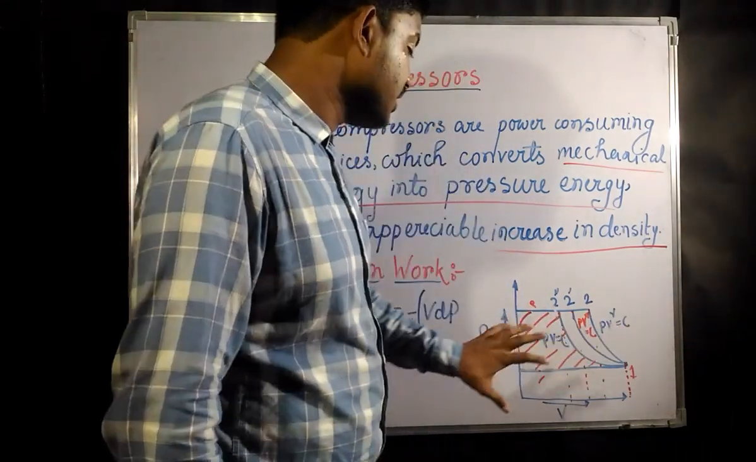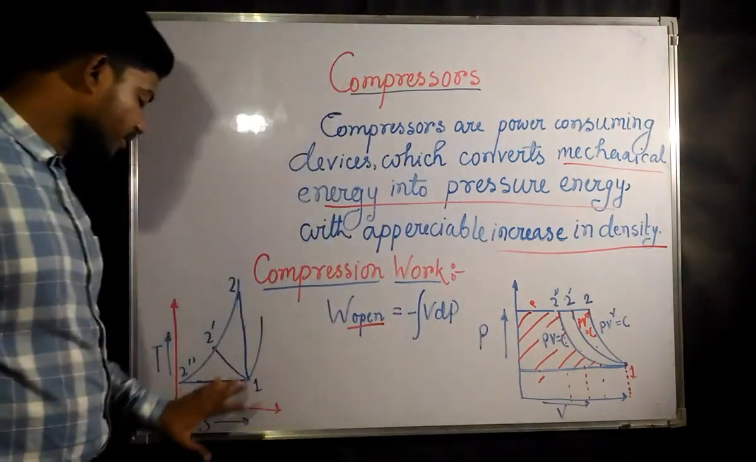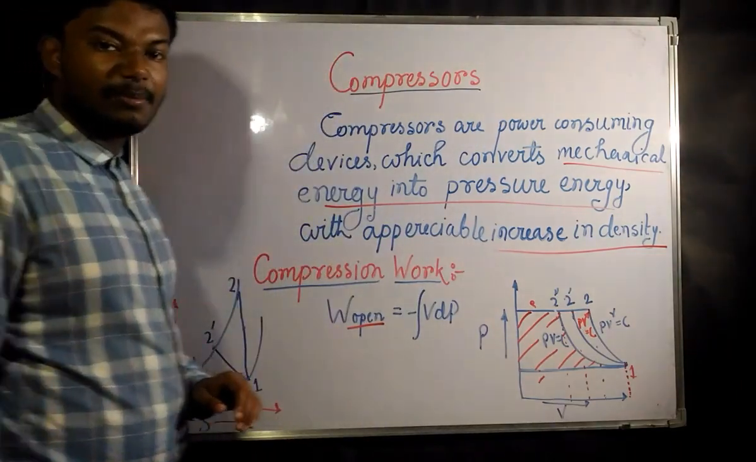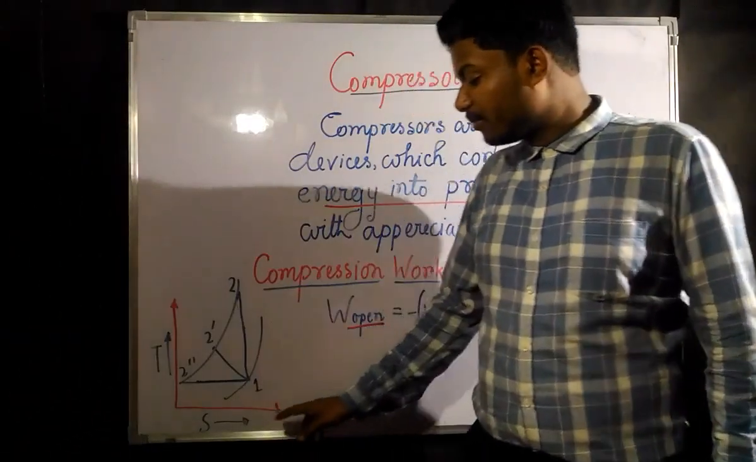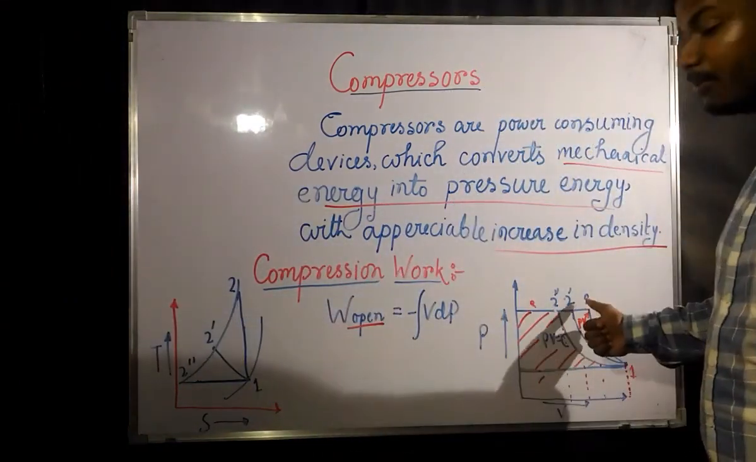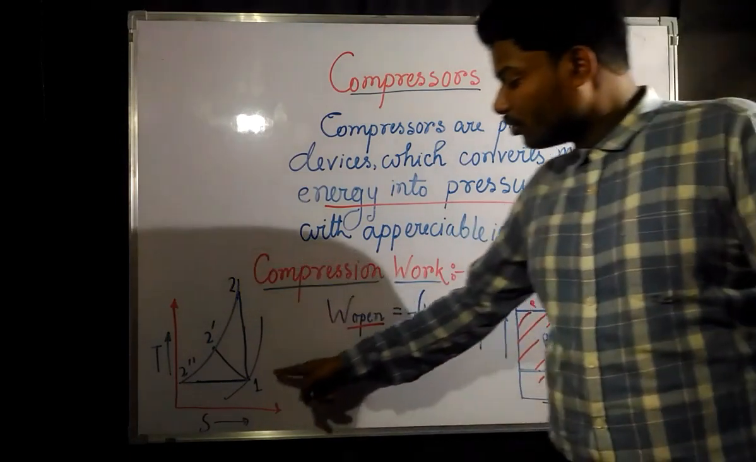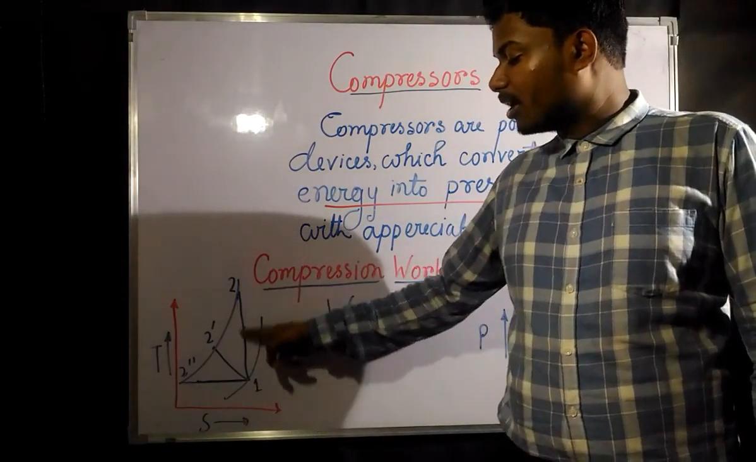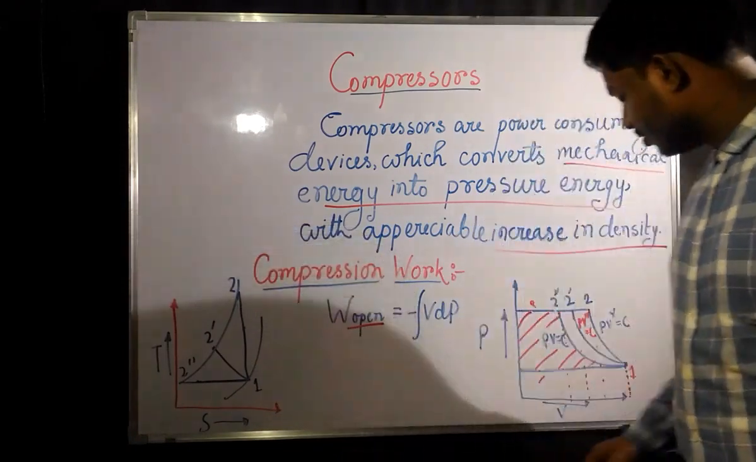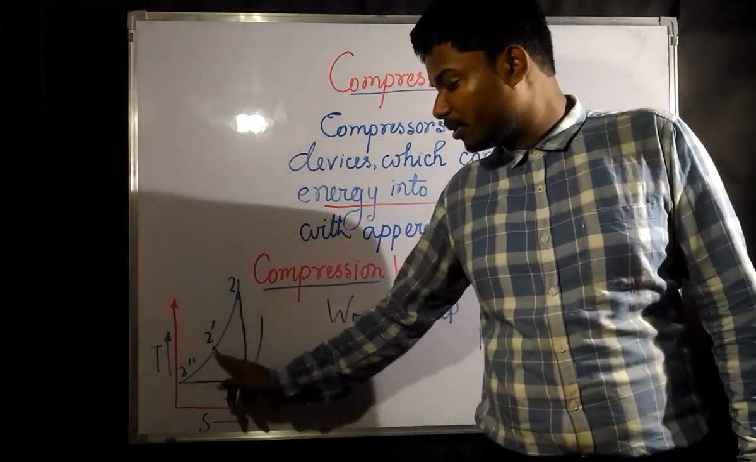Okay, so these are our three processes in the PV diagram. Now coming to the TS diagram, or temperature entropy diagram. In this diagram, 1 to 2 is the adiabatic process. That means adiabatic processes are always isentropic processes. So here, keeping the entropy the same, 1 to 2 it is getting compressed. 1 to 2 dash is what? 1 to 2 dash is the polytropic process.